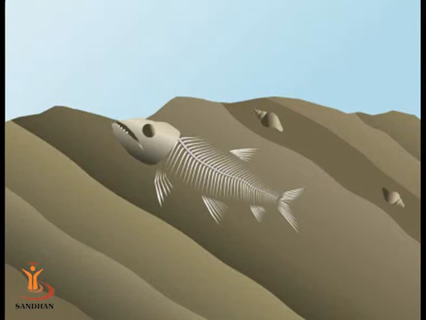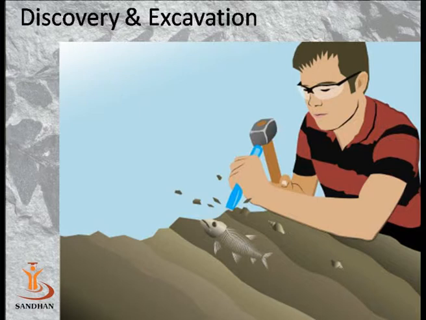And finally, we know that there are certain natural phenomena, for example tides and tsunamis, which lead to the churning of different sedimentary layers, as a result of which this rock containing the embedded fossil will come onto the top of the seashore. And a discoverer, actually a paleobotanist who is very much interested in getting a fossil, is happy to see this rock, because as the rock lies on the seashore there would be erosion and only a part of the skeleton is exposed to the paleobotanist, and then he is very happy when he excavates this fossil nicely.